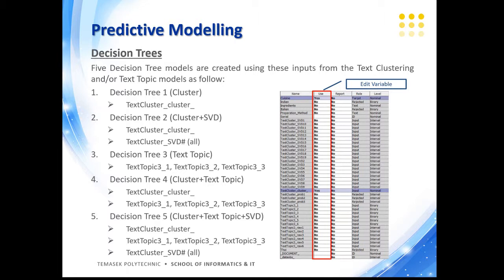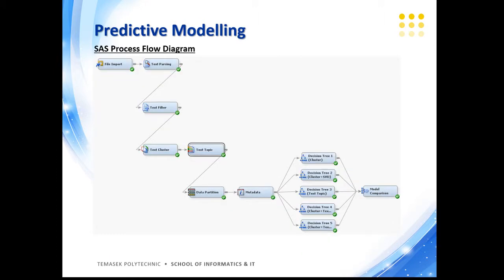So the 5 decision tree models are created using inputs from both the text clustering and the text topic models as shown below. We do this by editing the variable within each decision tree node to set the use to yes or no accordingly. So this is the entire SAS process flow diagram. And lastly, we end it with a model comparison node which is attached to the 5 decision tree models.